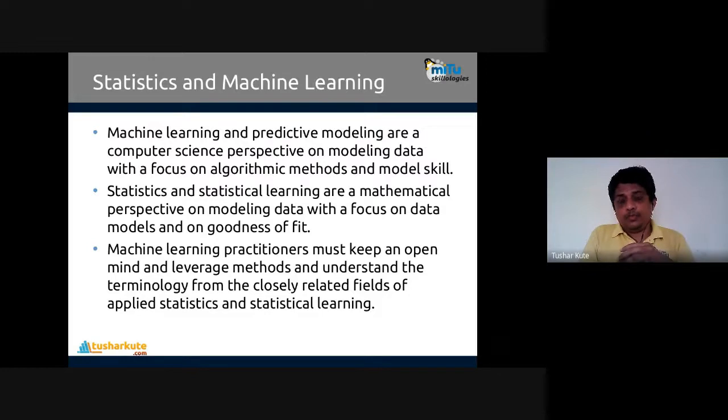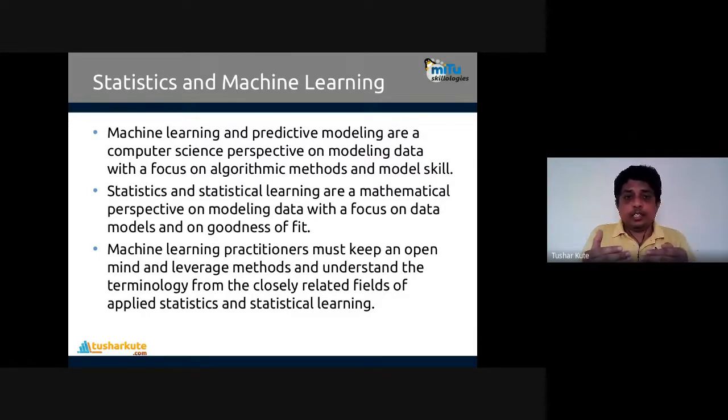Machine learning and predictive modeling are the computer science perspective on modeling data with a focus on algorithmic methods and model skills. Many different names are there. Statistical modeling itself is machine learning. Data analytics is presented in multiple parts: predictive analytics, statistical analytics, diagnostic analytics, prescriptive analytics. Out of which predictive analytics is machine learning. So multiple names are given, and you can use any of the names as per your understanding. Machine learning and predictive modeling are the computer science perspective on modeling data with a focus on algorithmic methods and model skills.